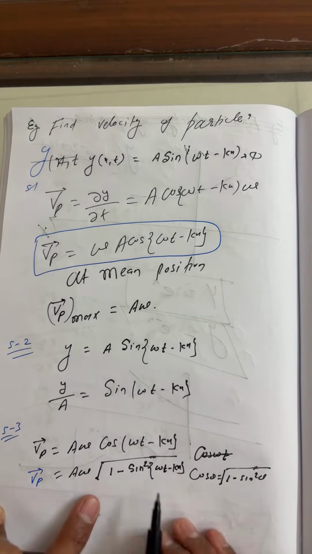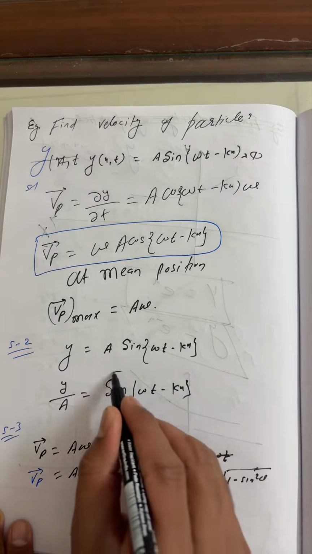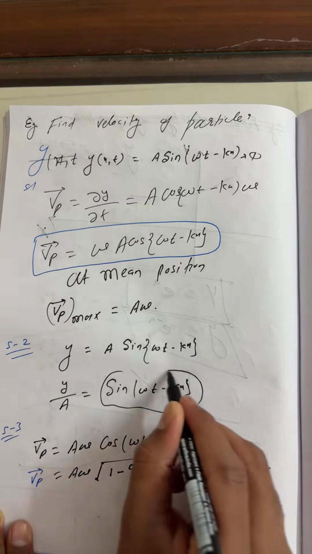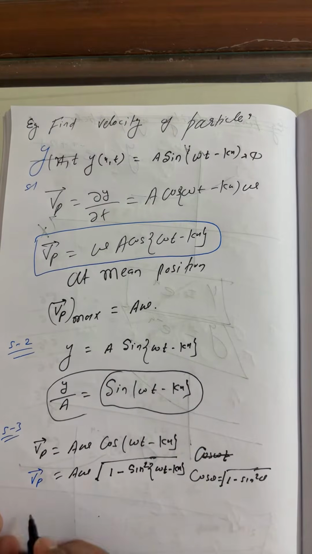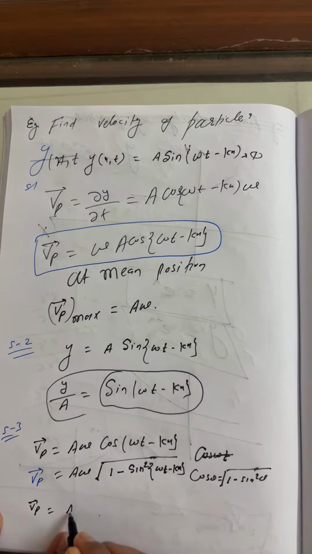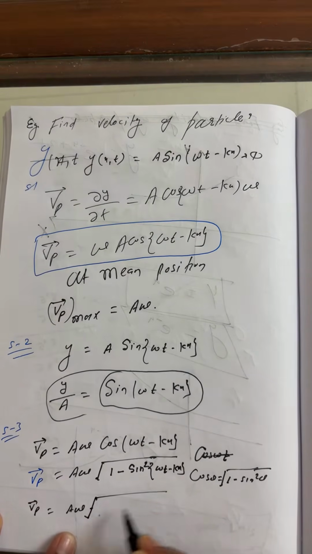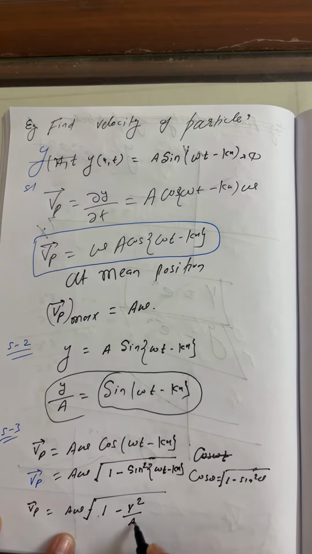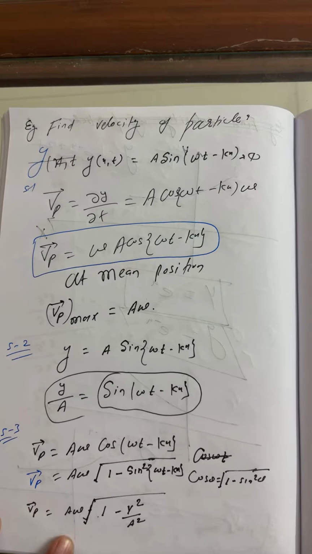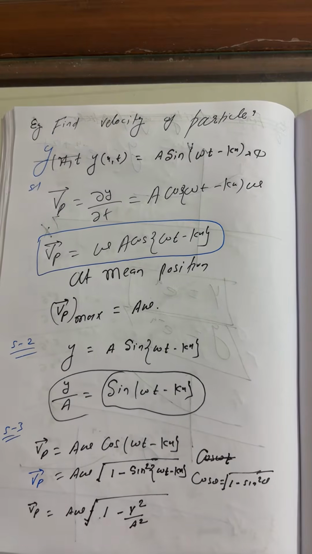Just now I proved, we rearranged, sin(ωt − kx) is equal to y upon A. So we can write further, velocity of particle is Aω square root of 1 minus y² upon A². Just take the LCM here.